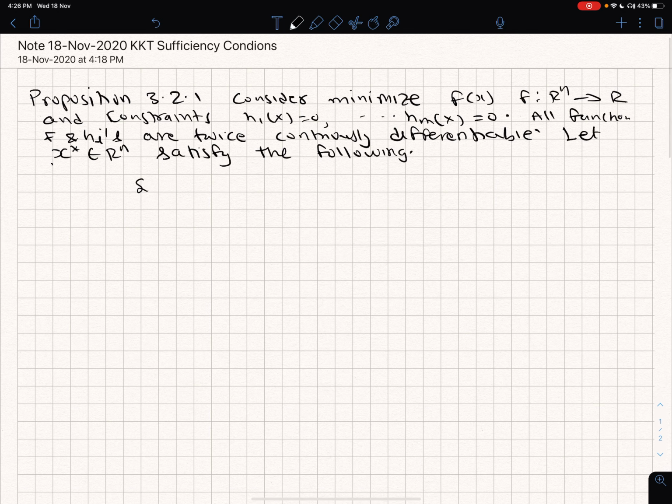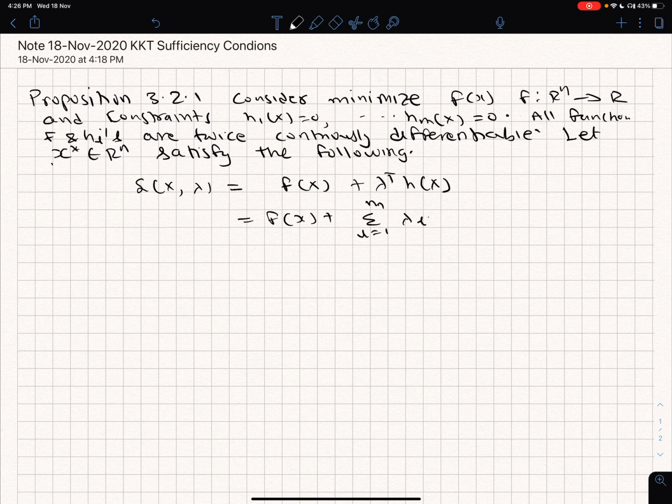So first of all, what is it that we are going to do? We are going to write the Lagrangian function, is it not? Which is the same as f of x plus the sum from i equal to 1 to m of lambda i hi of x. Okay, so this is my Lagrangian function.